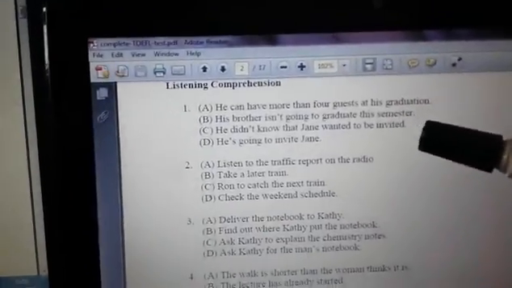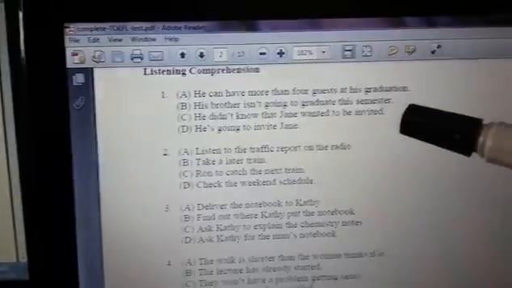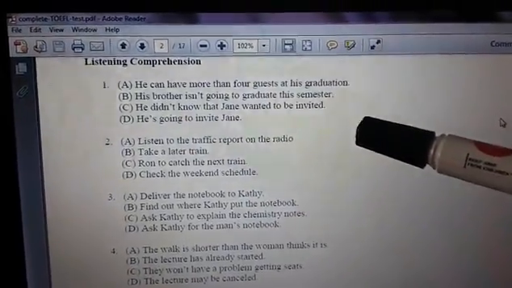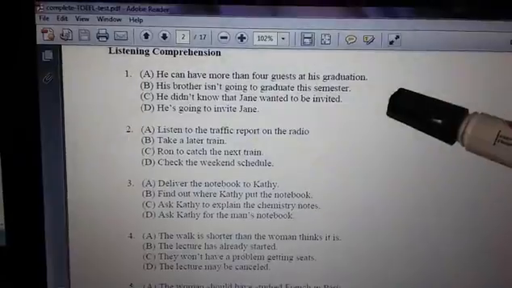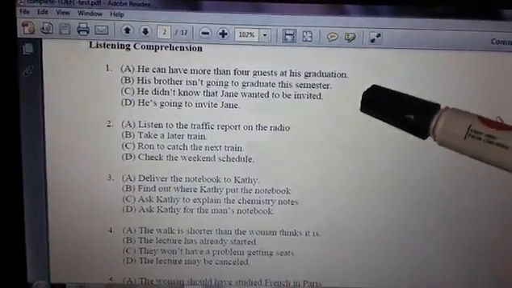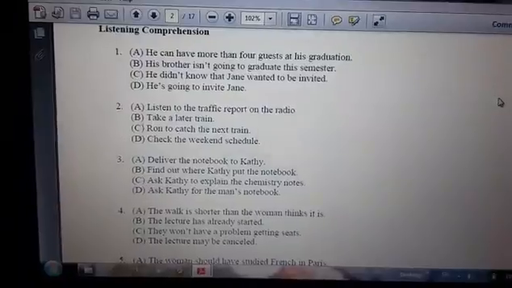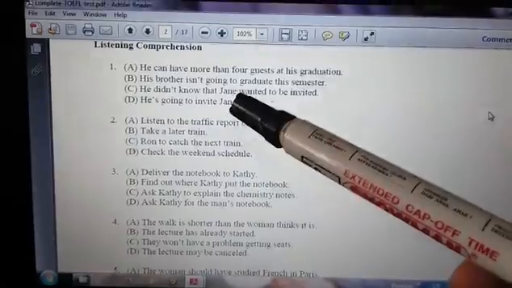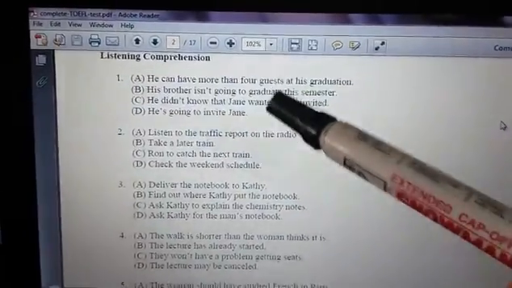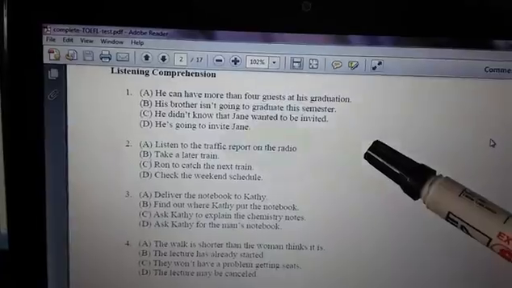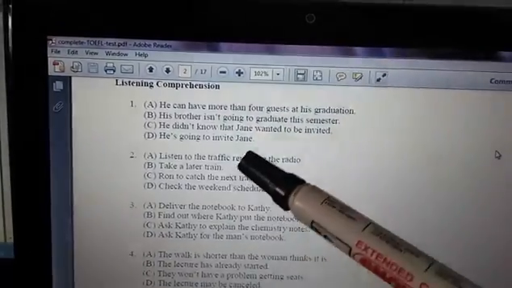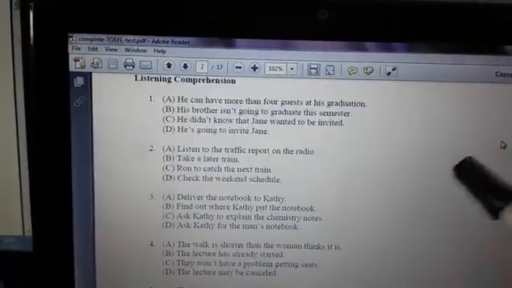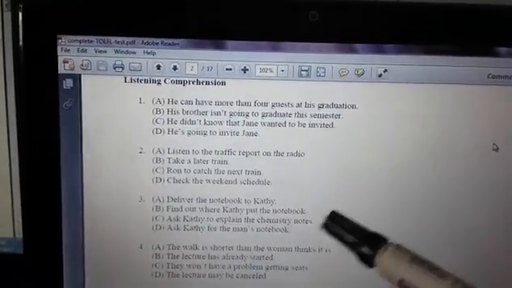Let's see the question. The question is, what does the man mean? And in here, the man said, well, you know, they only let me invite four people. But then it turns out my brother can't go after all, and Jen is next on my list. The second speaker means he is going to invite Jen because her brother is not going to graduate this semester, and that's why Jen is next on his list. And the answer is, he is going to invite Jen. Let's see the script again, and then number 2.